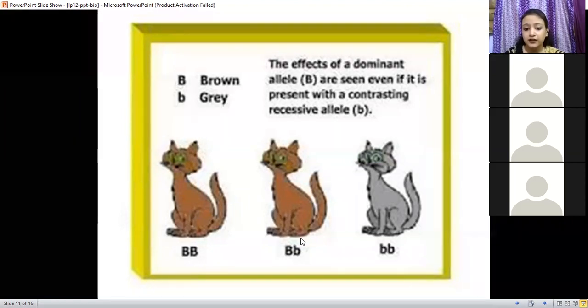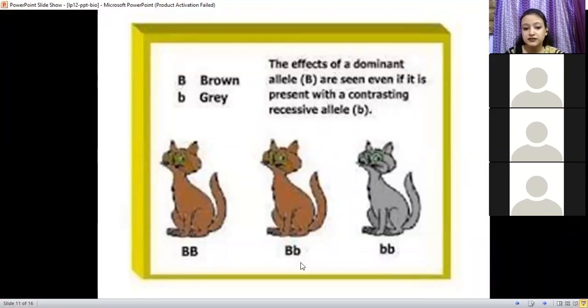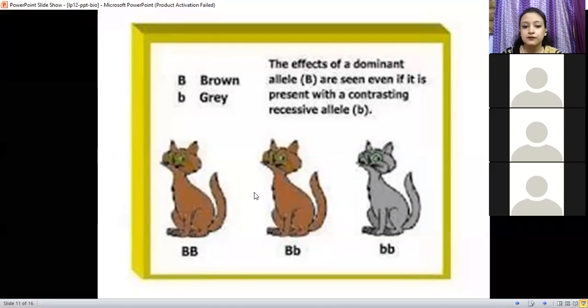But over here you can see the brown color of the cat. So which version of the allele is dominant, out of capital B and small b? Which one is dominant?